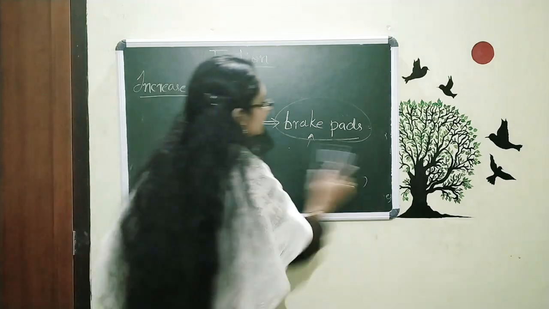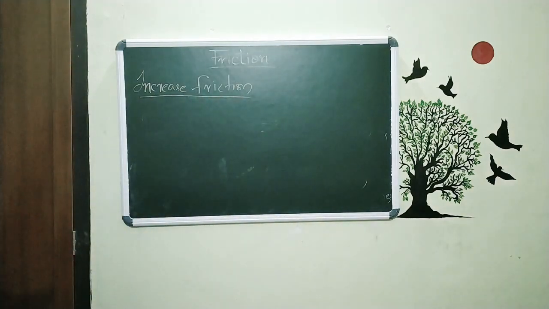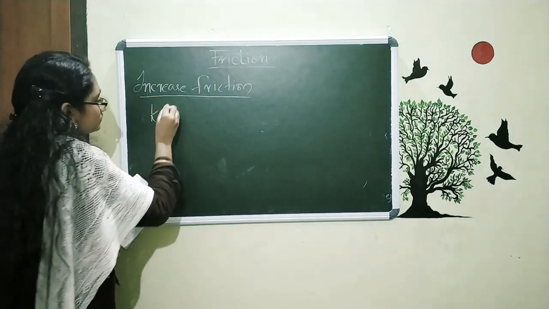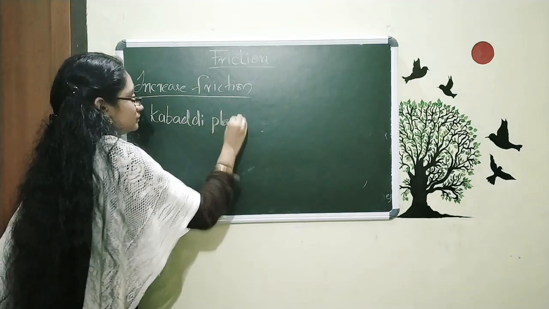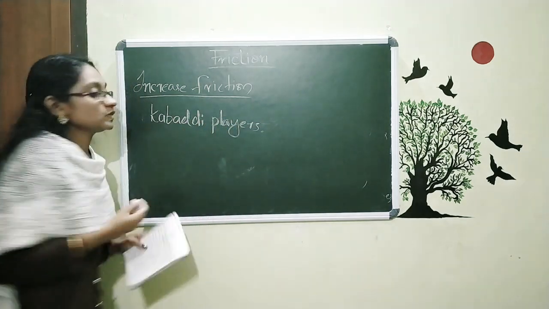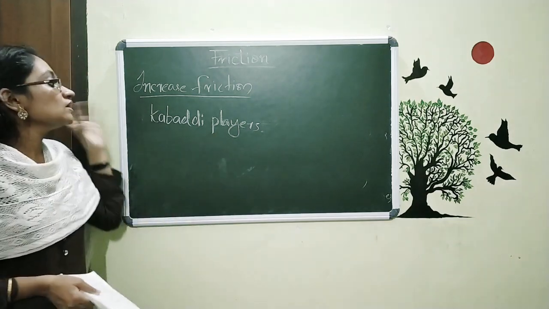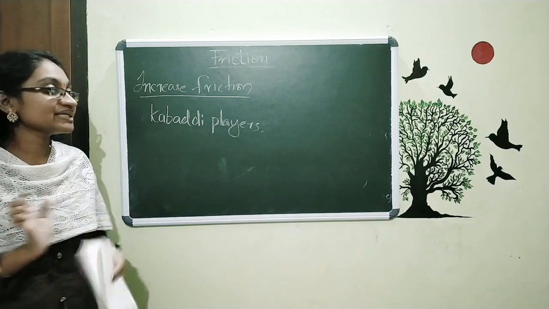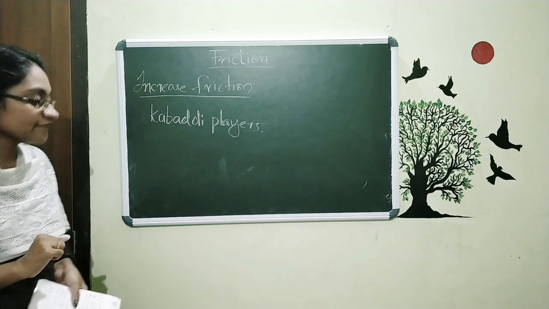The third one is for kabaddi players. I don't know how many of you are familiar with this; you may see it in films. Kabaddi players take soil and put it on their hands. Why do they do so? The thing is very simple.